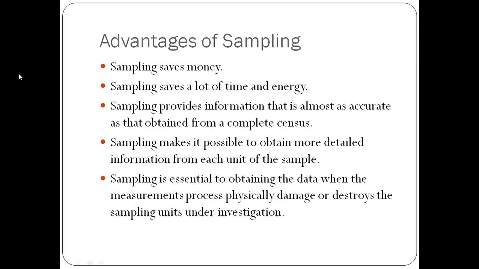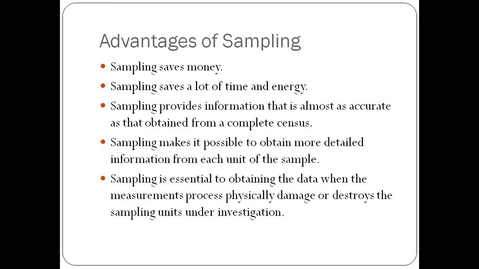Now, advantages of sampling. Sampling saves money. How sampling saves money? Because when you take the information from the whole population, or when you apply the census, it will need more resources, and of course money will be needed. So if you take a small part, or some of the information, you will save your money.